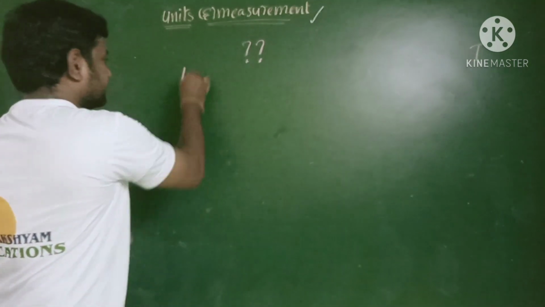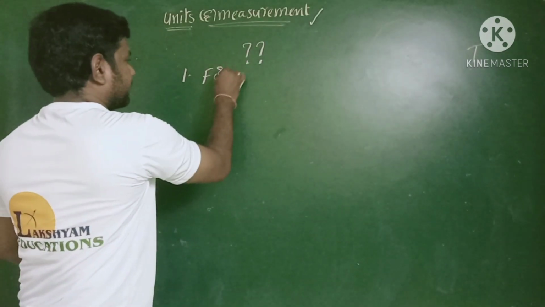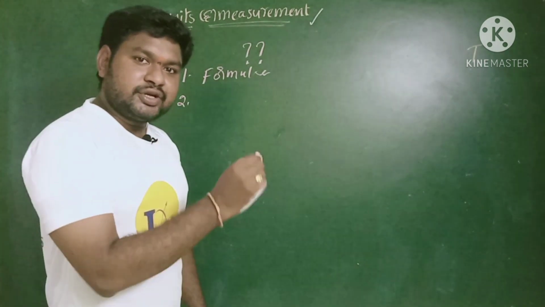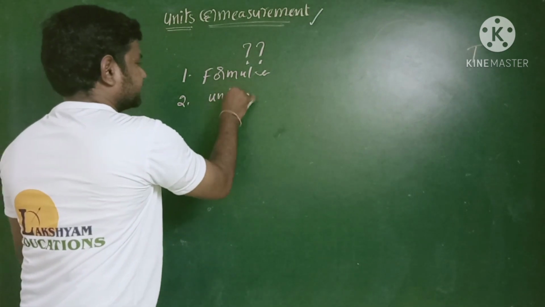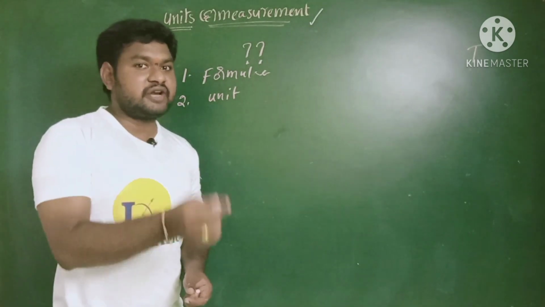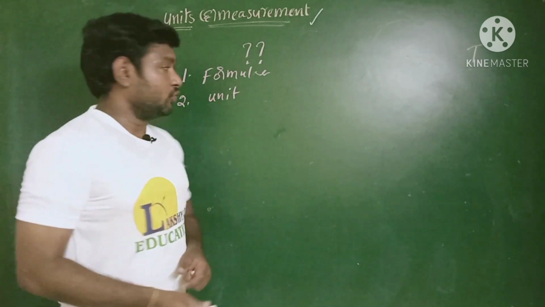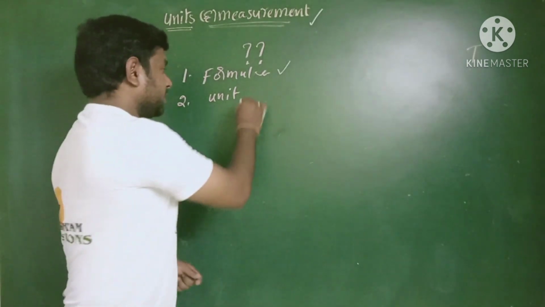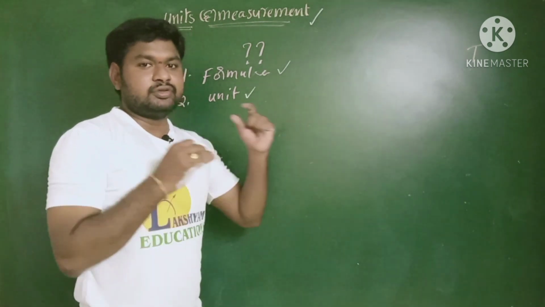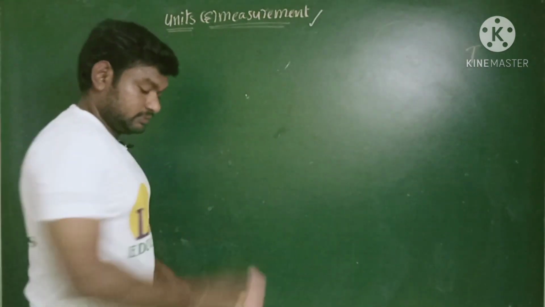One way is we can represent the dimensional formula for the physical quantity by using the formula. And the second one, by using the SI unit of the physical quantity. Once again I am repeating. When you want to represent the dimensional formula for the physical quantity in terms of its fundamental quantities, there are two ways: one is by using the formula and the second one by using the unit. Then how is it possible? So I will explain with an example, right? Look at here.